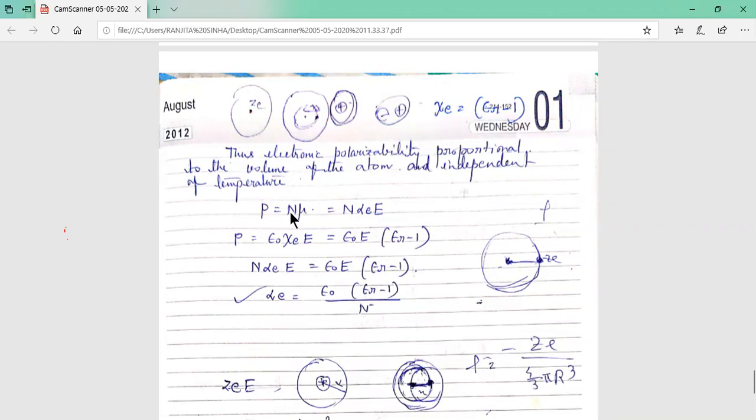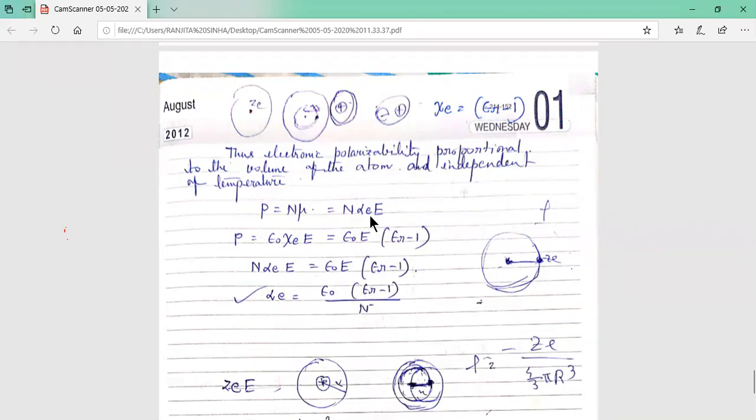Now, n mu equal to what? For electronic polarizability, we will write mu equal to alpha e into E. So this is the expression of electronic polarizability. Now P equal to epsilon 0 into chi e into E. This expression you know. What is the value of chi e? We have proved chi e equal to epsilon r minus 1. That is, susceptibility equal to dielectric constant minus 1.